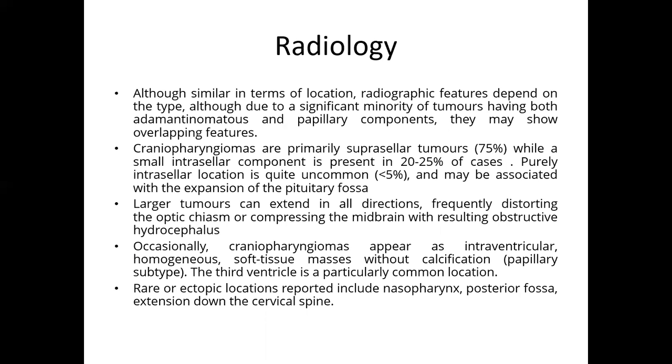Craniopharyngioma is primarily a suprasellar tumor, around 75%, with 25% mostly intrasellar, and other locations like the third ventricle. Large tumors can extend in all directions, frequently distorting the optic chiasm, compressing the midbrain, and causing obstructive hydrocephalus. An intraventricular solid soft tissue mass without calcification is mostly the papillary subtype. Another location is the third ventricle. Rare ectopic locations are also found in the nasopharynx, posterior fossa, and extension down the cervical spine.